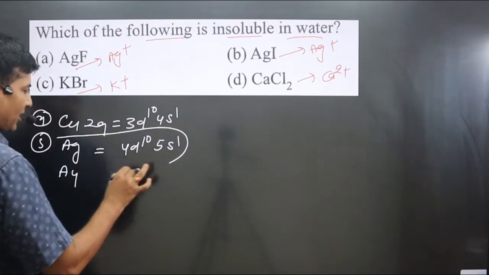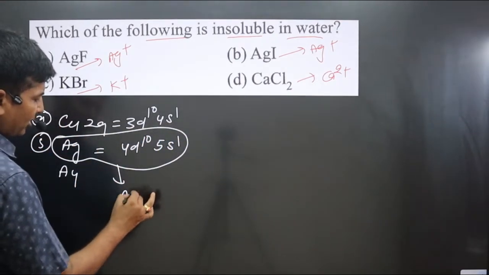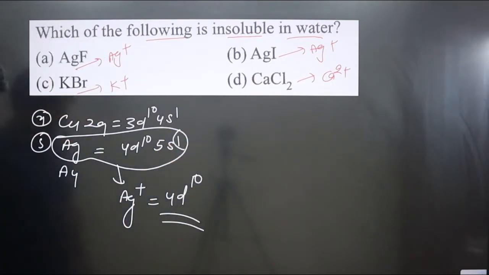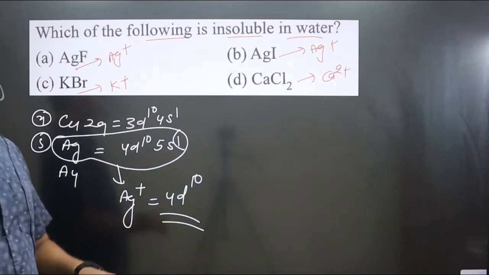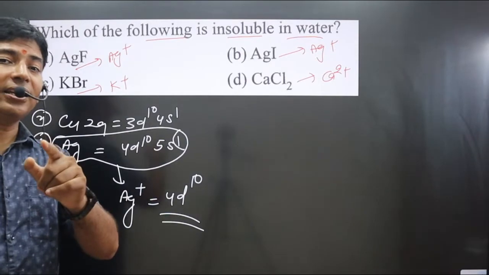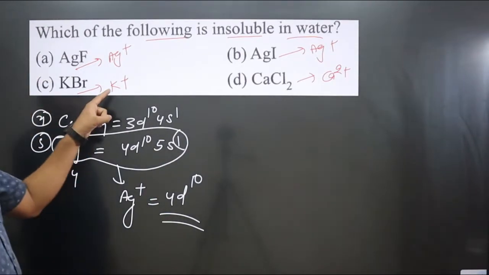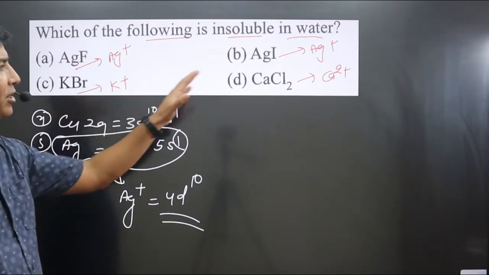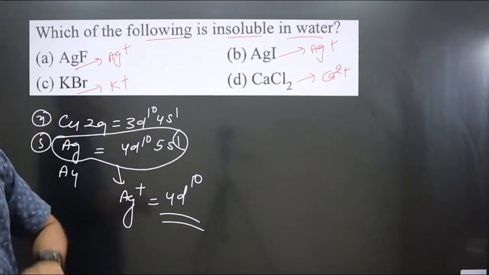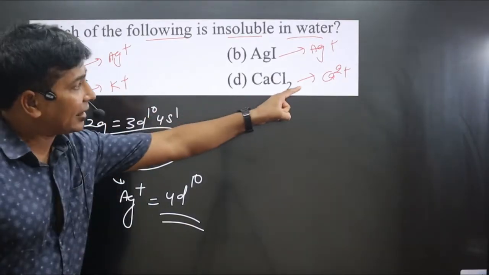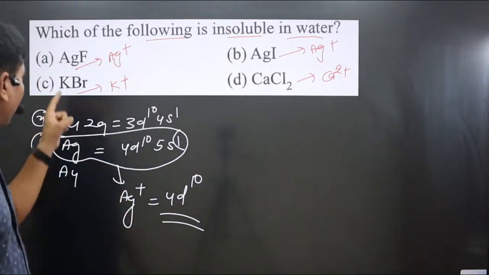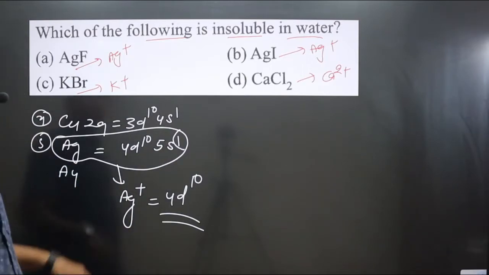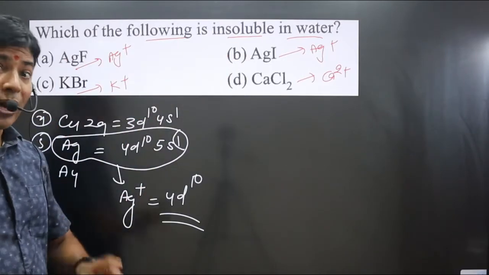If I write Ag+ electronic configuration, Ag+ means it is losing one electron from s orbital, so we will get 4d10. The d orbital is completely filled for this element. Then we can say it has a pseudo inert electronic configuration. In this case p block, s block completely filled. In this case also p block is completely filled, but not d block. So these metal cations have inert gas electronic configuration, but this metal cation having pseudo inert gas electronic configuration is having more polarizing power by Fajans rule.